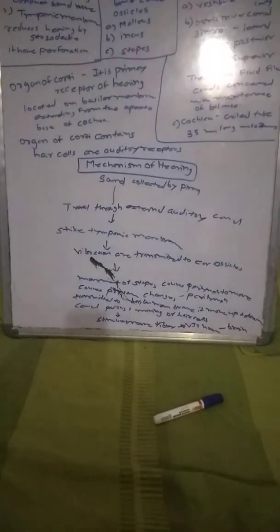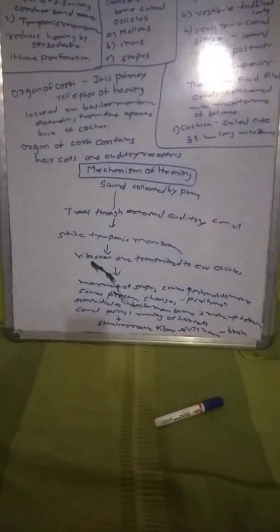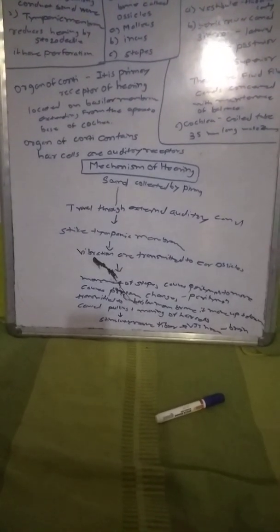Movement of the perilymph changes pressure, which is then transmitted to the basilar membrane. It moves up and down, causing pulling and movement of the hair cells, which stimulates the nerve fibers. Hair cells are present in the organ of Corti.